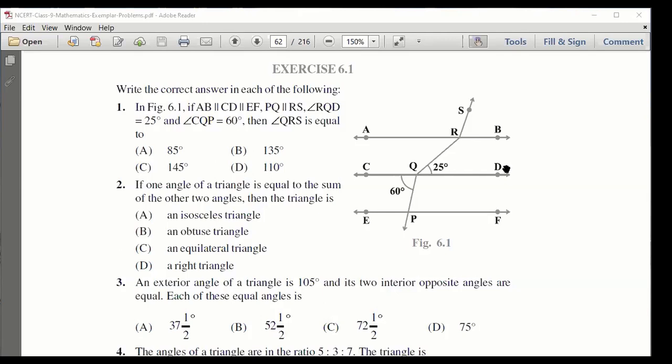So basically, I extend PQ in the upward direction to AB. When I extend it, I find the upper angle over the 60 degree, which is 120 degree, because they sum to 180 degree. Then I get the upper angle over this AB line after I extend it again, which is 120 degree because they are now corresponding angles. So 120 and 25 gives 145.